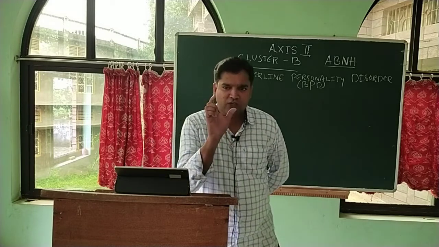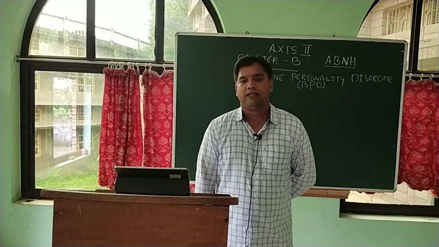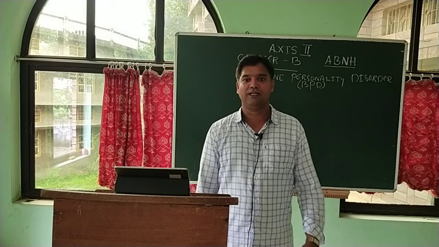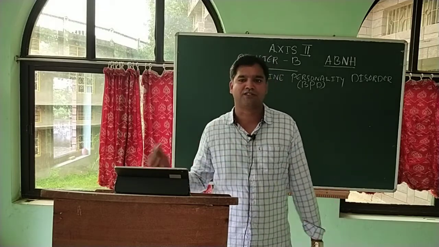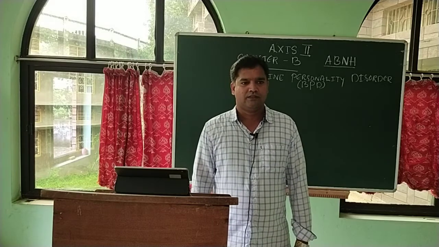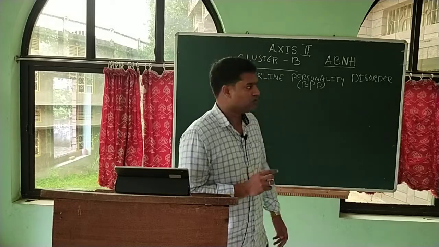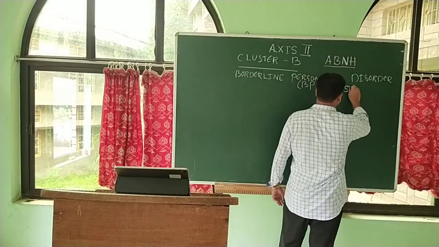If you want to say in one word what borderline personality disorder is, it is stable instability. They are stable in their instability. Means they constantly change. They keep on changing themselves, so there is no stability in them.